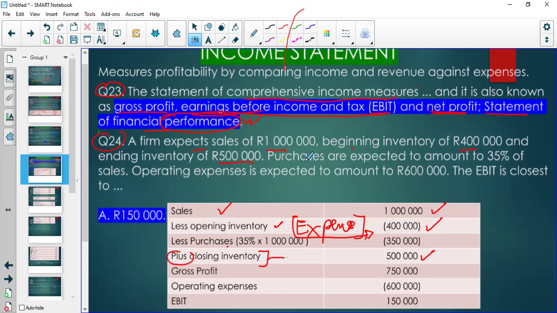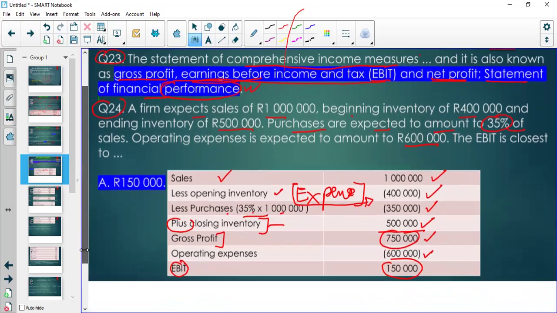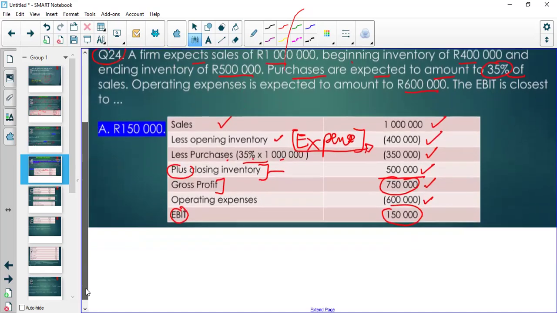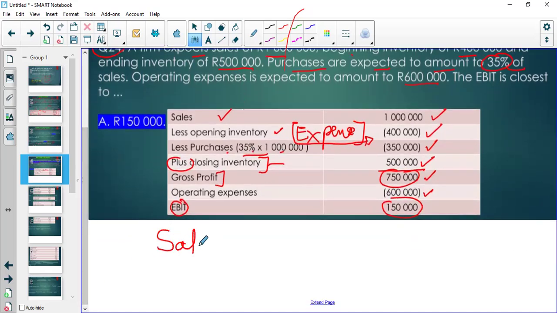Then purchases, we are told that the purchases are expected to amount to 35% of sales. So our purchases will be 35% of that, which is 350. That's also an expense. So our gross profit is going to be equal to 750. Then our operating expenses is 600, so we say gross profit minus expenses, and we are left with earnings before interest and tax of 150. This question just required you to know the format of the income statement.